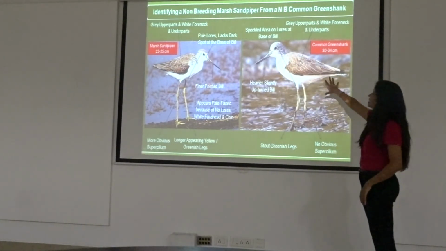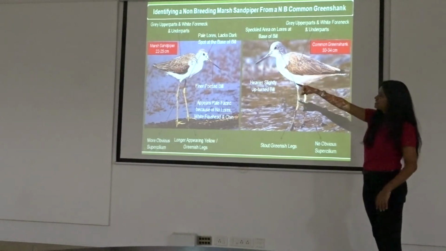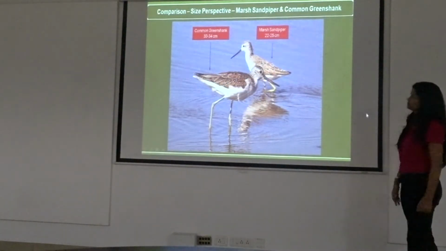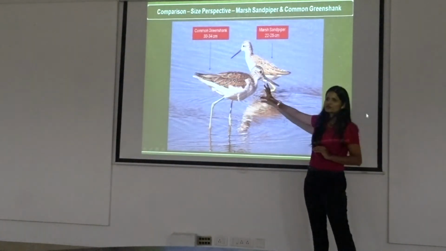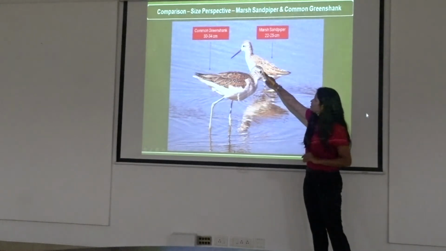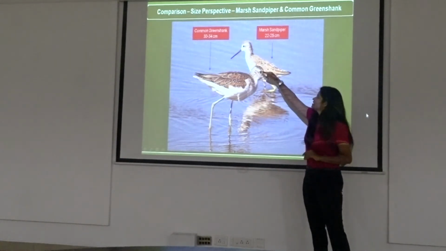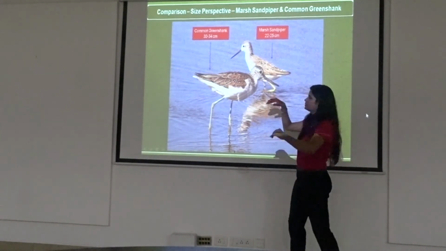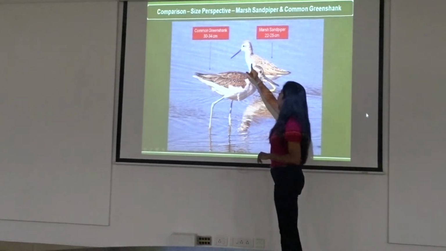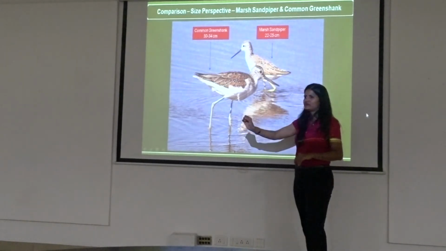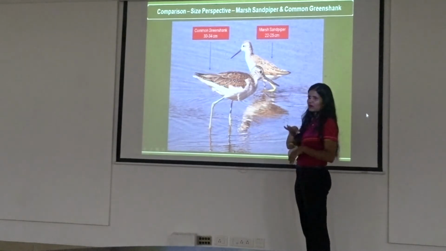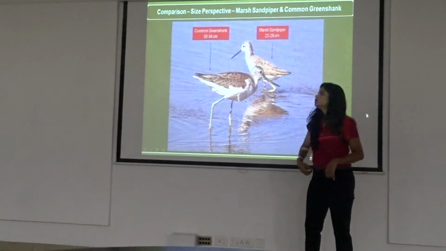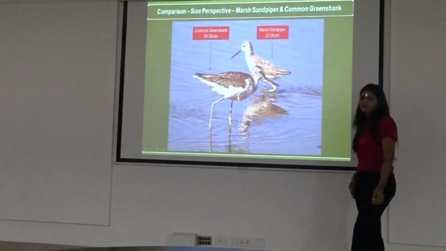Size will play an important role. Yes, this is much bigger. That is why I have put a slide in every one which shows you the size. Look at it, this looks like a very small thing in front of this. If you see here, you see the plain face. That's a marsh sandpiper. That's why in every slide I have also put the size, so that you don't have to keep referring back. See, look at the plain face, no lore for marsh sandpipers, slender, long bill. This one has a heavier, upcurved bill with a nicely visible lore, and is a much larger bird.